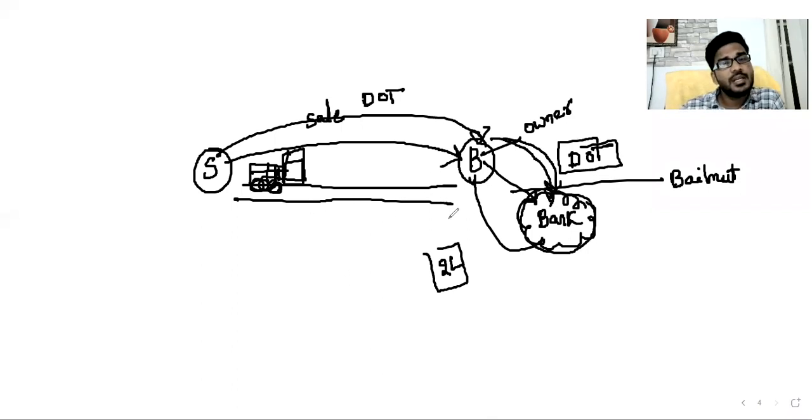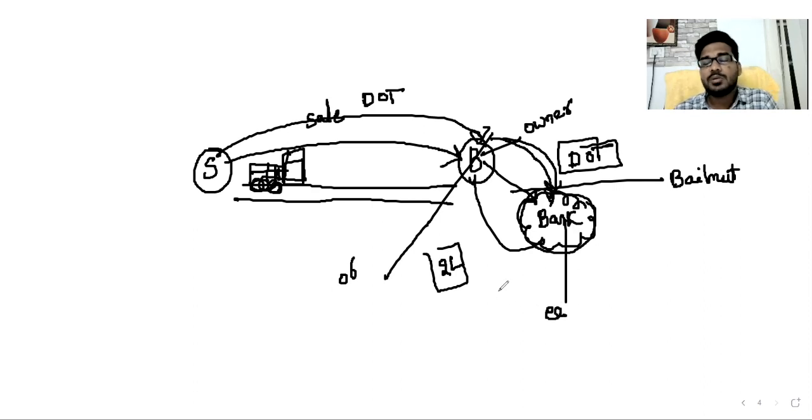In this scenario, the buyer is called the bailor and the banker is called the bailee. Now the goods are in the bailee's possession; document of title means the goods only.